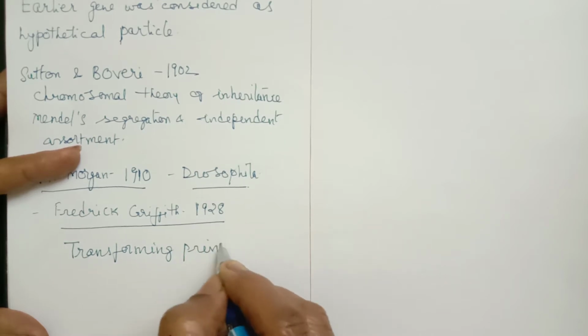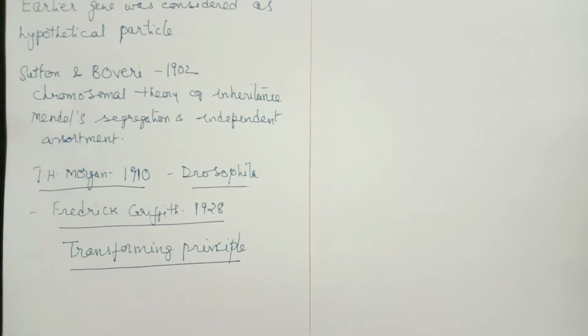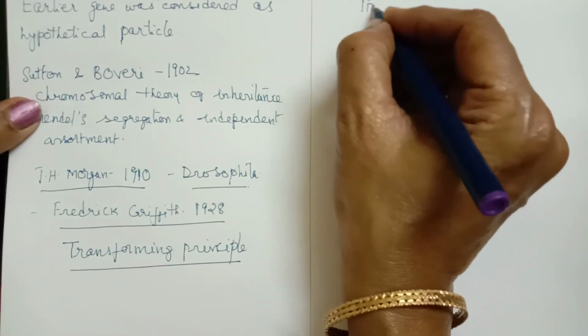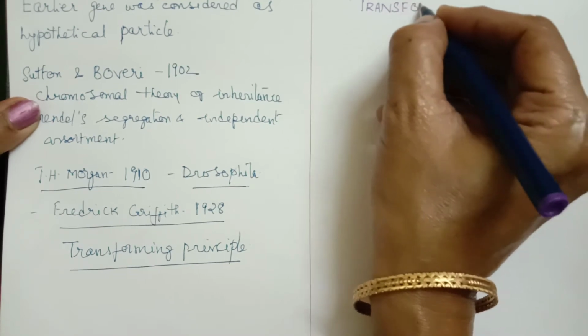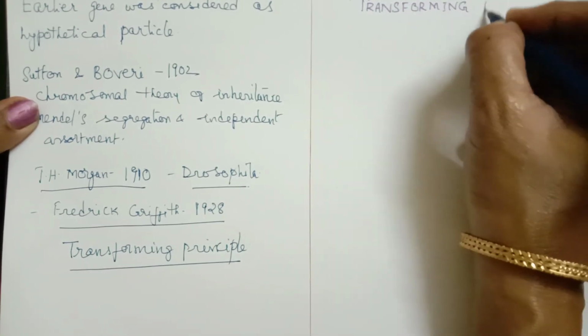Let us now understand what a transforming principle is and the experiment done by Frederick Griffith.